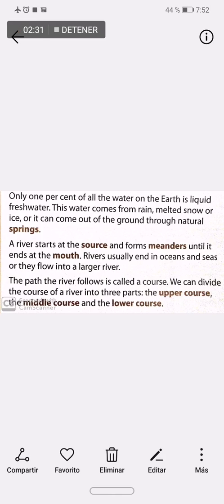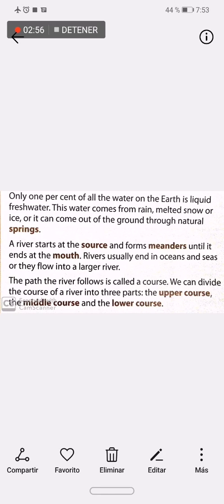Rivers usually end in oceans and seas, or they flow into a larger river. The path the river follows is called a course. We can divide the course of a river into three parts: the upper course, the middle course, and the lower course.